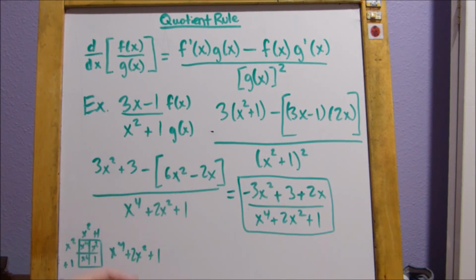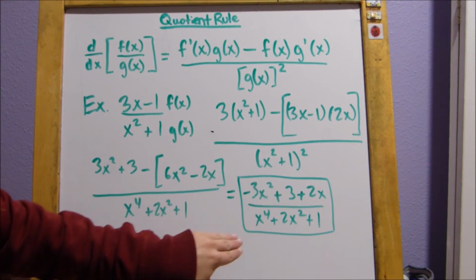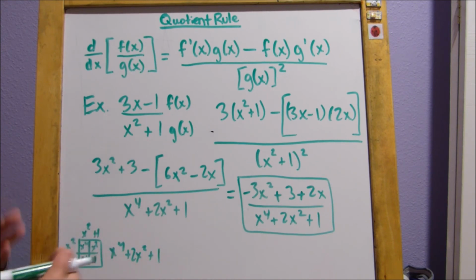You could factor your stuff out, but in essence this is how you use the quotient rule to find the derivative of a quotient.